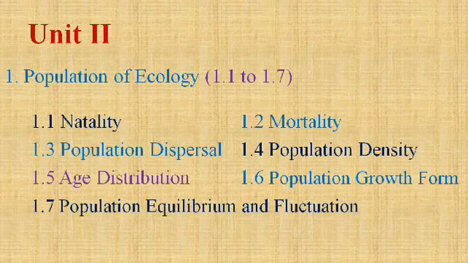If we want to conserve the tiger, we should have knowledge about all its aspects. That means which factors are affecting its death rate, which factors are affecting its mortality, what is the age distribution, what is the sex distribution, what is the population growth form. These are the important aspects of ecology to conserve any animal.